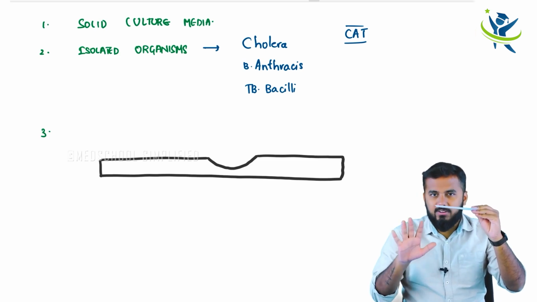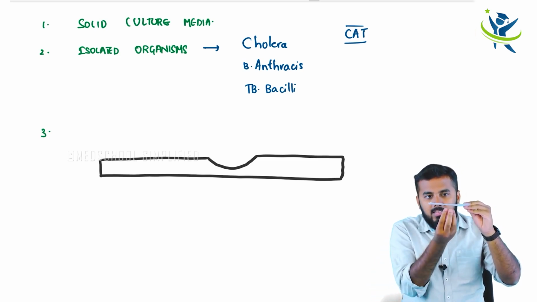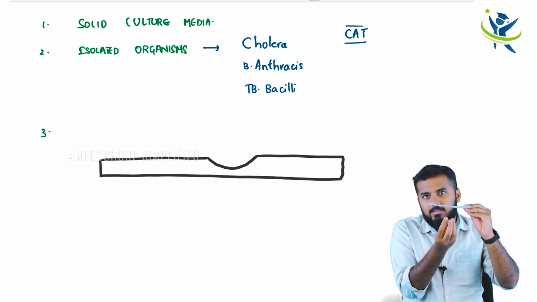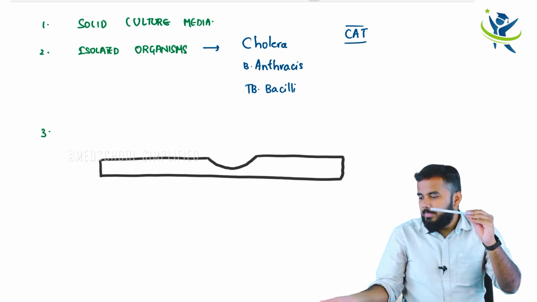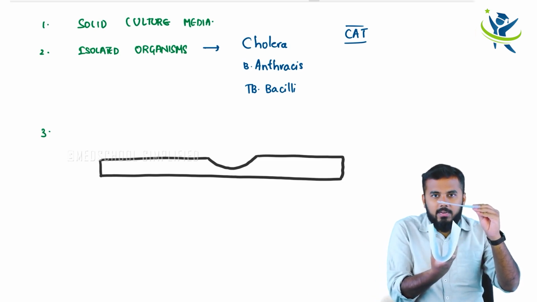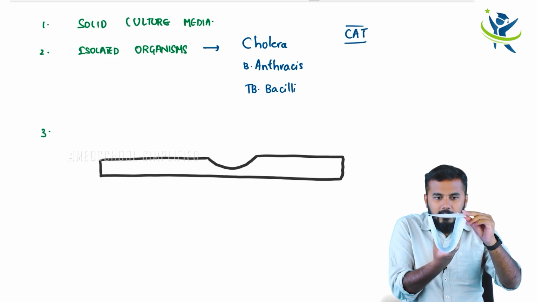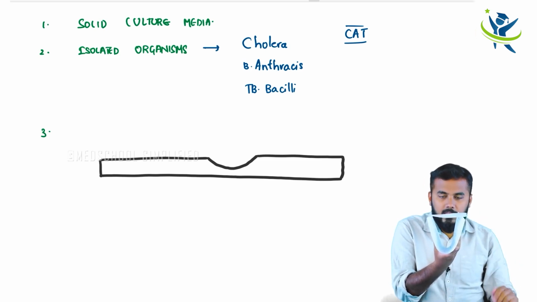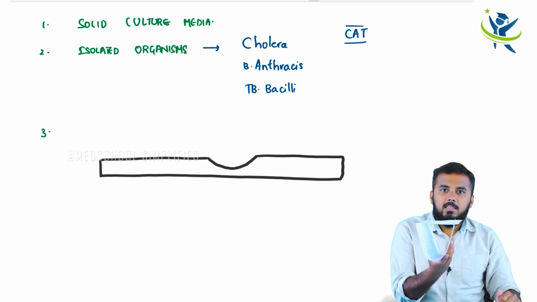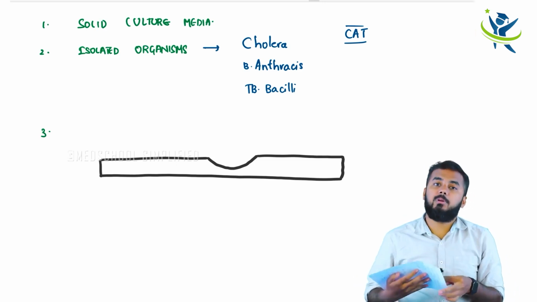If it has a good surface tension, then what will happen? This drop will cling to the cover slip like this, so that it hangs like this. I hope you can imagine. Now he will take the glass slide, which has a concavity, right? Exactly on the concavity he is going to place this cover slip, and now the drop will be hanging down. Now through the microscope you can very clearly see the microorganisms. So this is called the hanging drop experiment.